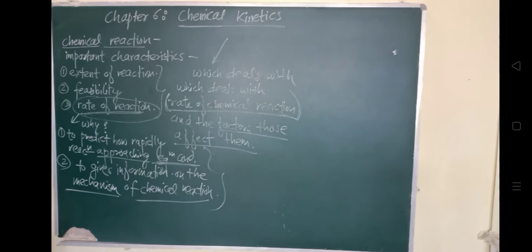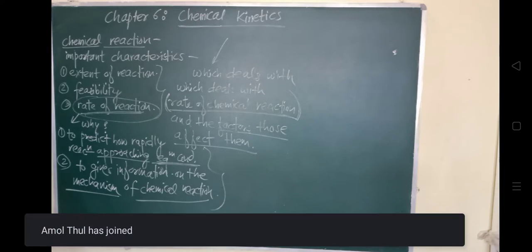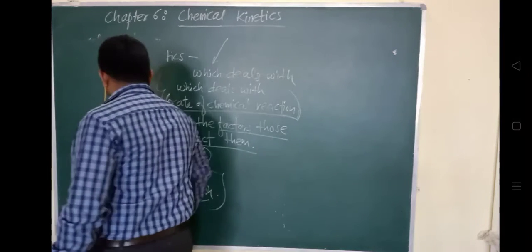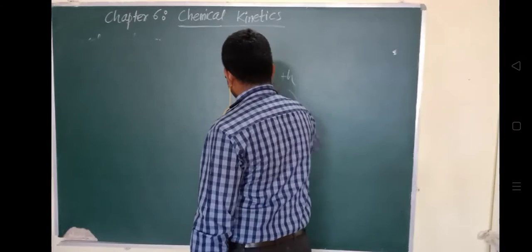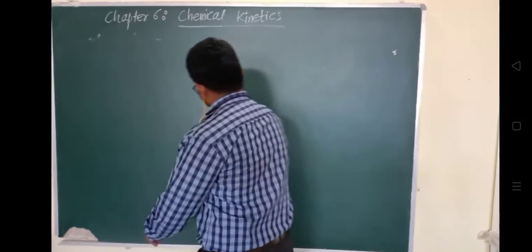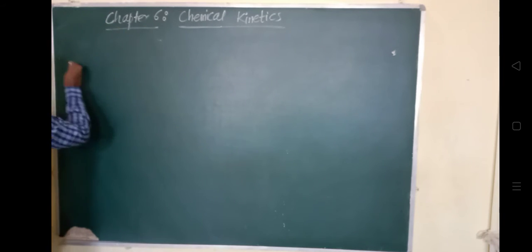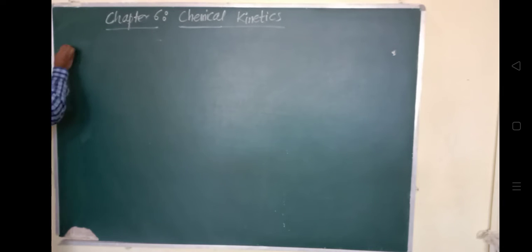We'll understand what is the meaning of the rate of chemical reaction. So very first is the rate of reaction.